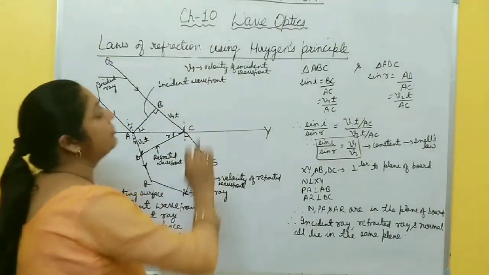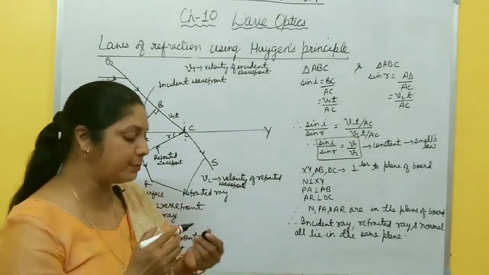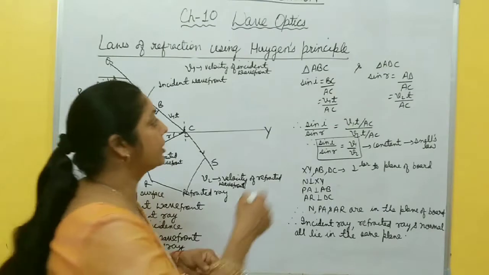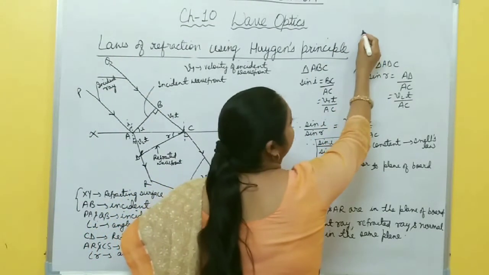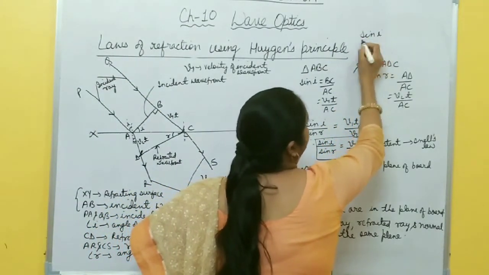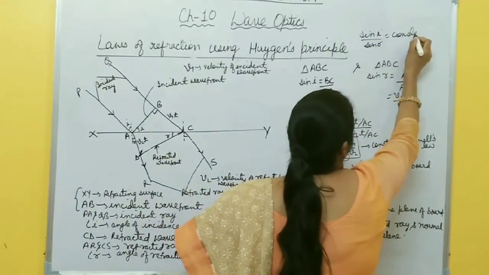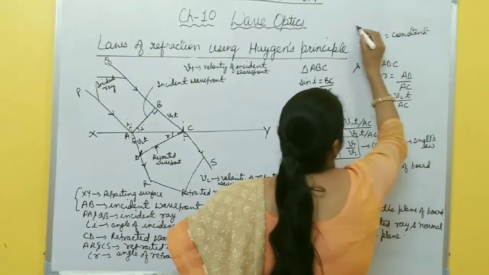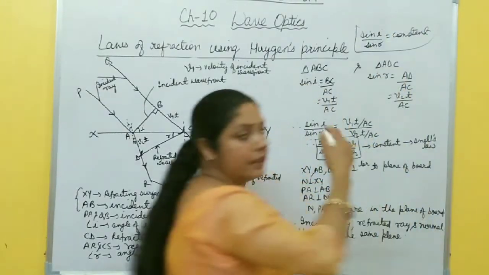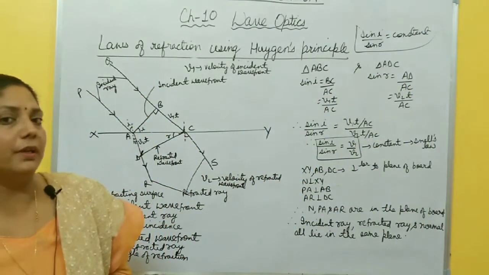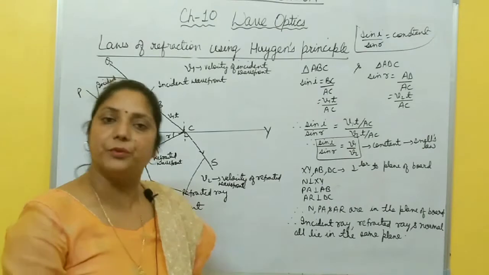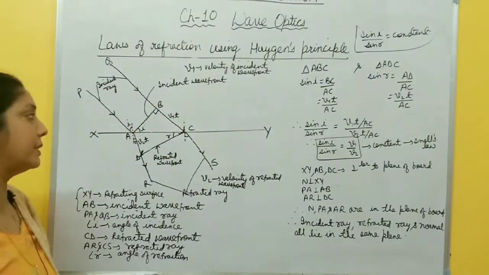Now laws of refraction using Huygens principle. You know laws of refraction. First law is what? Snell's law. Sin I by sin R is a constant quantity. This is the first law of refraction, right? And the second one is incident ray, refracted ray and normal all lie in the same plane. So you have to prove these two laws using Huygens principle.